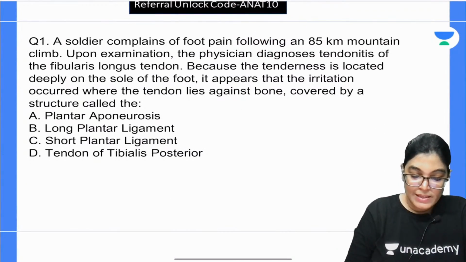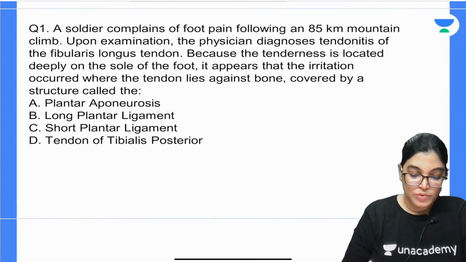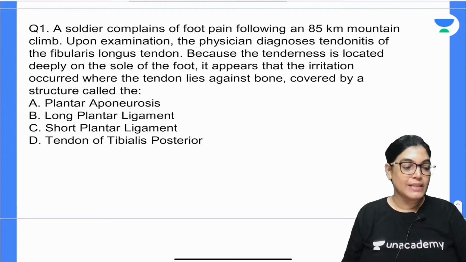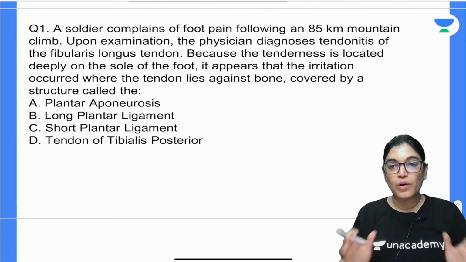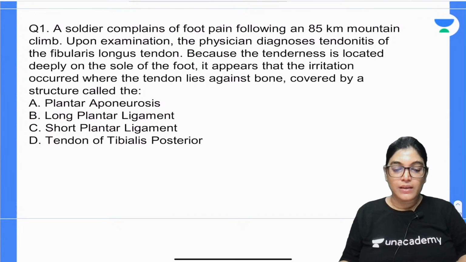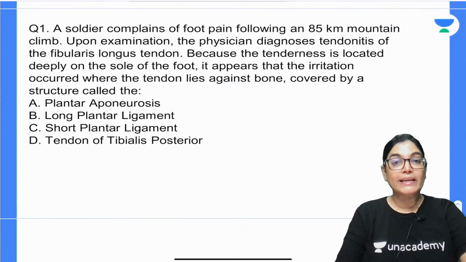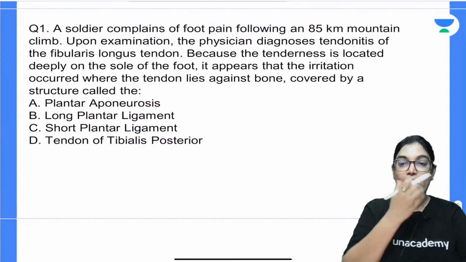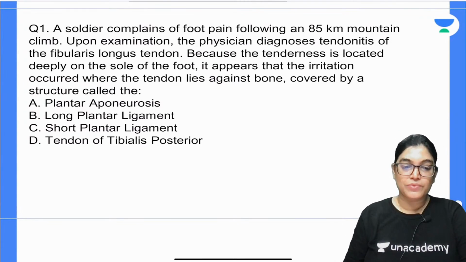Okay, so let's start with the session now. Let's start with the first MCQ of today's session. All the best to everyone who has joined. For every MCQ you will get 15 to 30 seconds. I will explain each and every MCQ, the correct answer along with why the other options are incorrect. So let's start with the first MCQ.